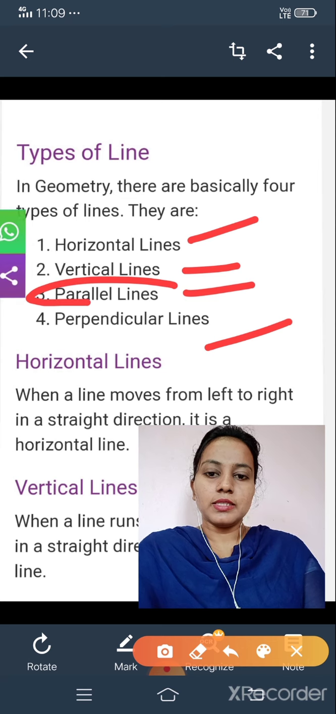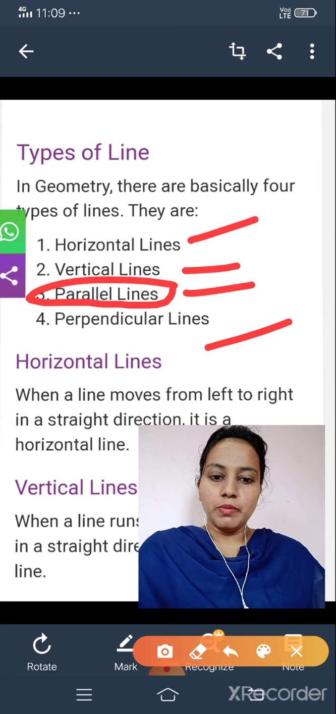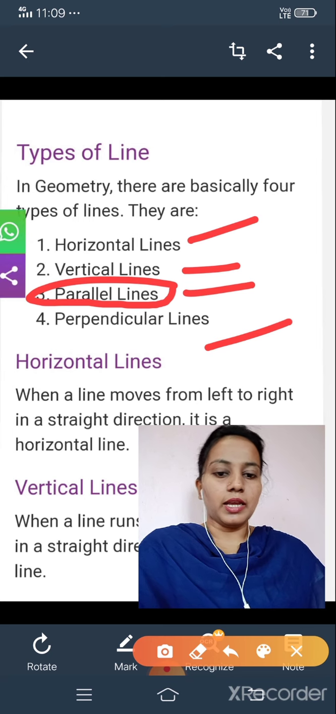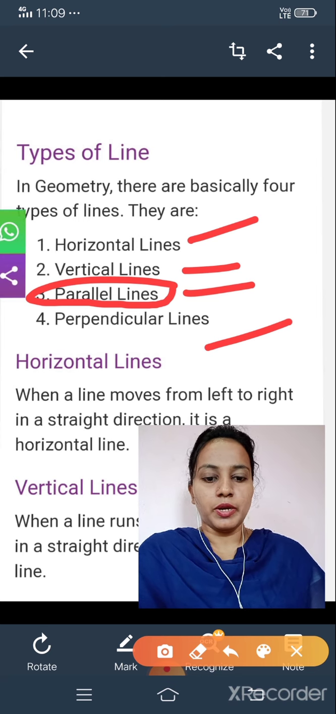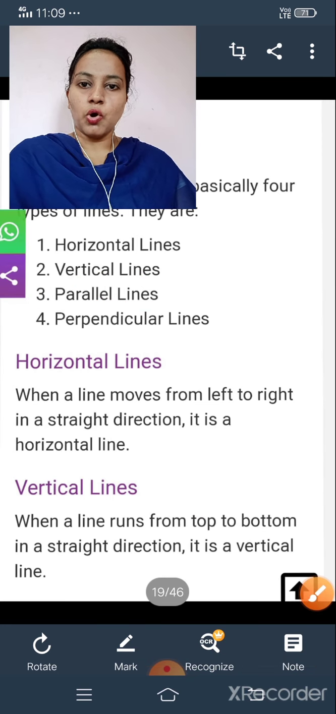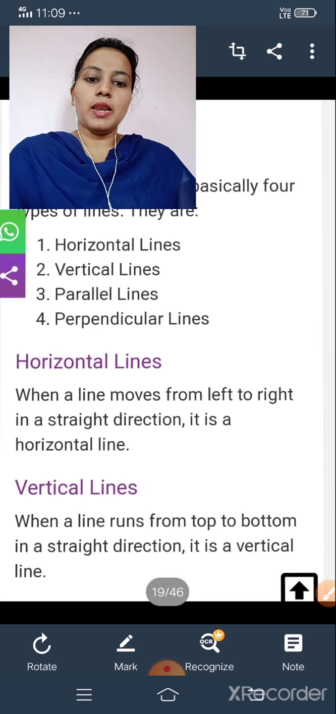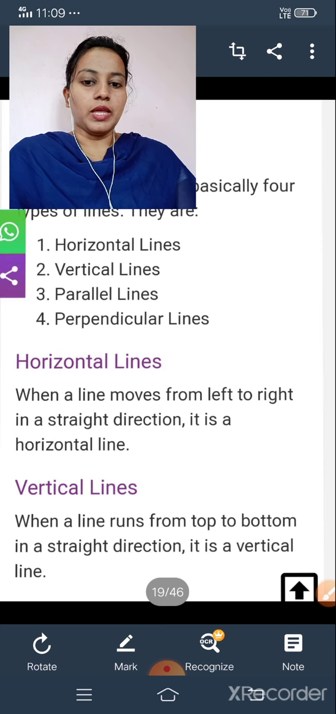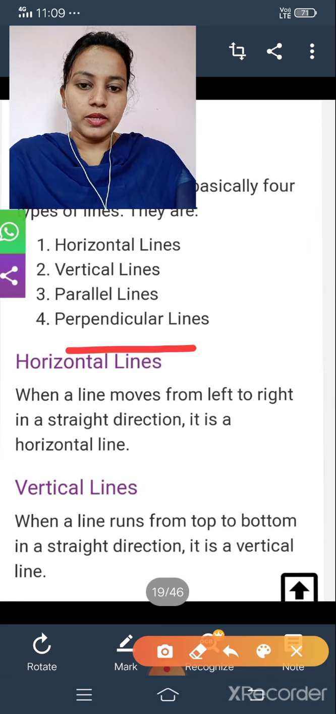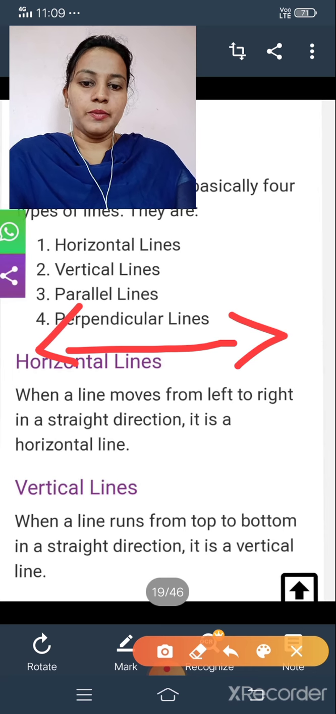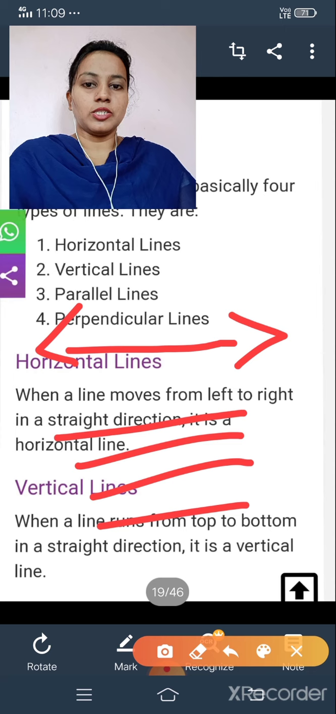The parallel lines we already discussed. What do you mean by parallel lines? They never meet at one place. Let us see what we mean by horizontal, vertical, parallel lines and perpendicular lines. Let us start with the first one, horizontal lines. What do you mean by horizontal lines? When a line moves from left to right side in a straight line, it is called a horizontal line. It is left side and right side, so these lines are called horizontal lines.